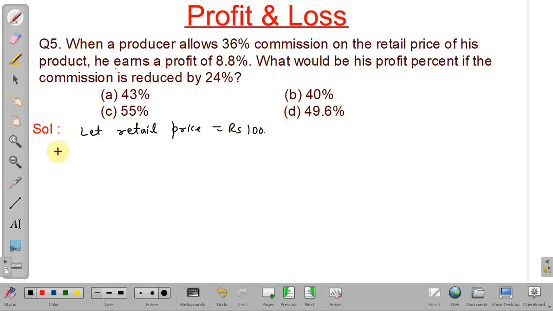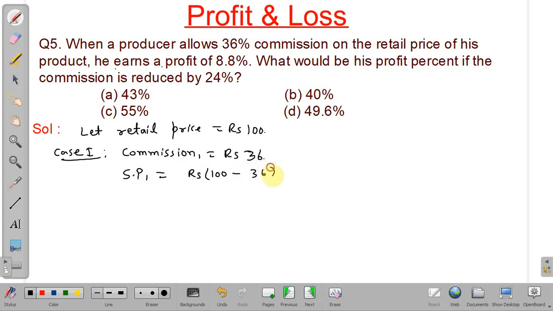Okay, now we have two cases. In case 1, commission is 36%, so 36% of retail price will be rupees 36. Commission equal to rupees 36. Okay, so what will be the selling price? So we will write selling price 1. So selling price 1 will be rupees 100, that is retail price, minus commission. This selling price is for the producer. So minus 36, and it will be equal to rupees 64.